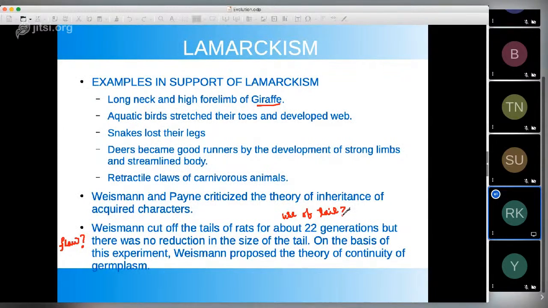So that is the simple thing: selection. Those which have small tails will get selected because they are not expending more energy on developing the tail. They will spend their energy on developing some other organ which is required more in that environment. Okay, so this is Lamarckism.